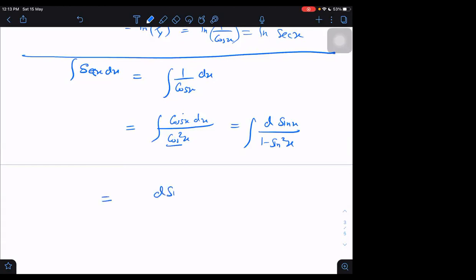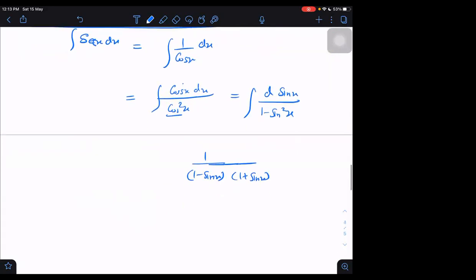Then I will be getting d sin x upon 1 minus sin square x. Let me tell you how to do it. I can write 1 minus sin square x as 1 minus sin x into 1 plus sin x.